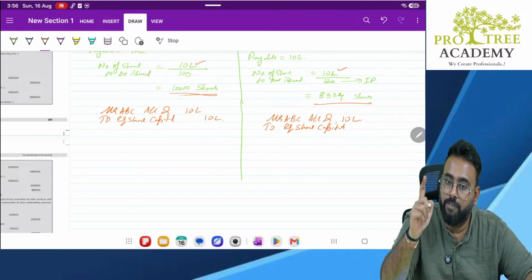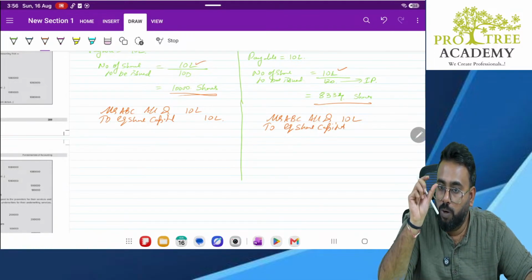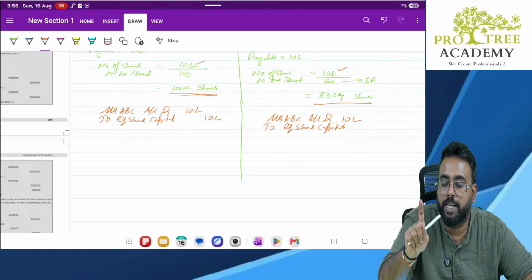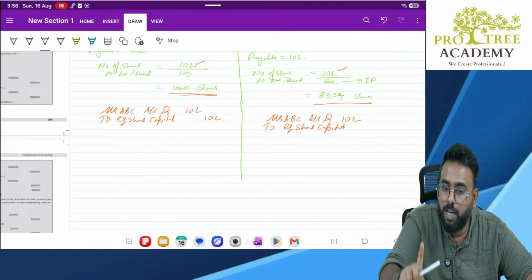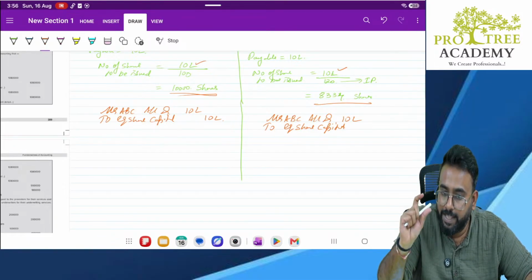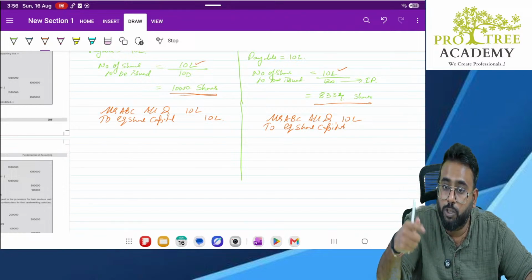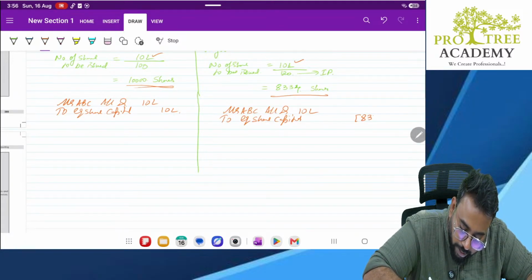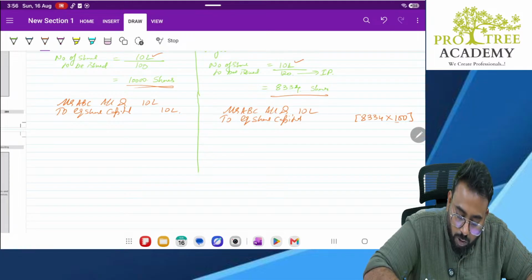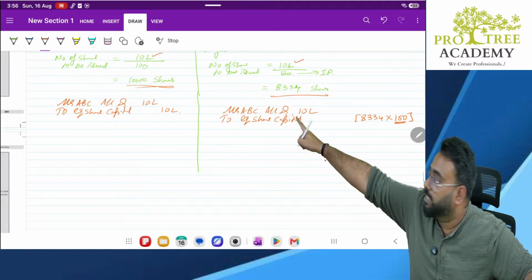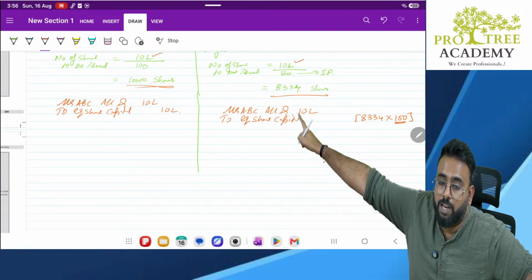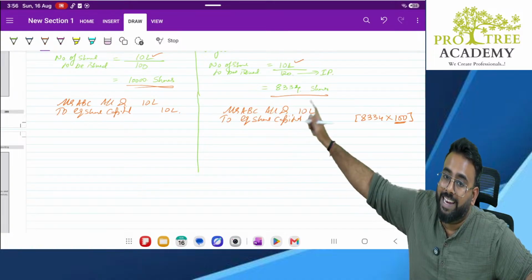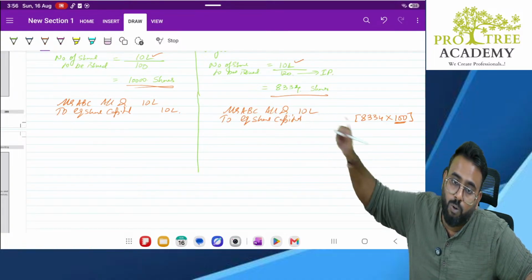Always remember, even in the earlier case, I have told you, only nominal value will go to equity share capital. Anything extra over nominal value will always go to share premium or security premium. Correct or no? So, how many shares we are issuing? 8,334 into 100 rupees each. Only nominal value will go to equity share capital. Anything above nominal value will go to share premium.